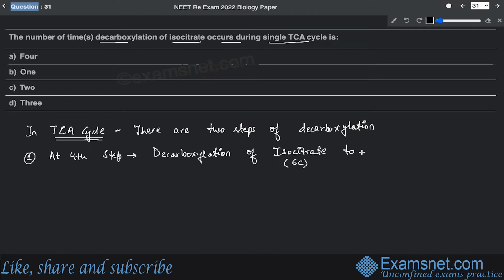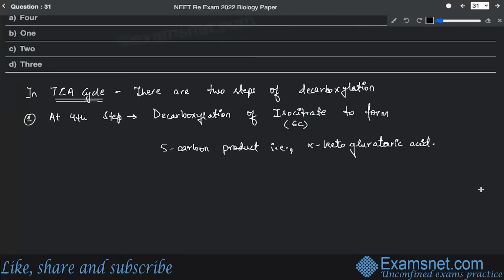So it will be decarboxylated to form a 5 carbon product, which is alpha ketoglutarate, alpha ketoglutaric acid, you can say. All right, so this is the first step of decarboxylation where the CO2 is released.